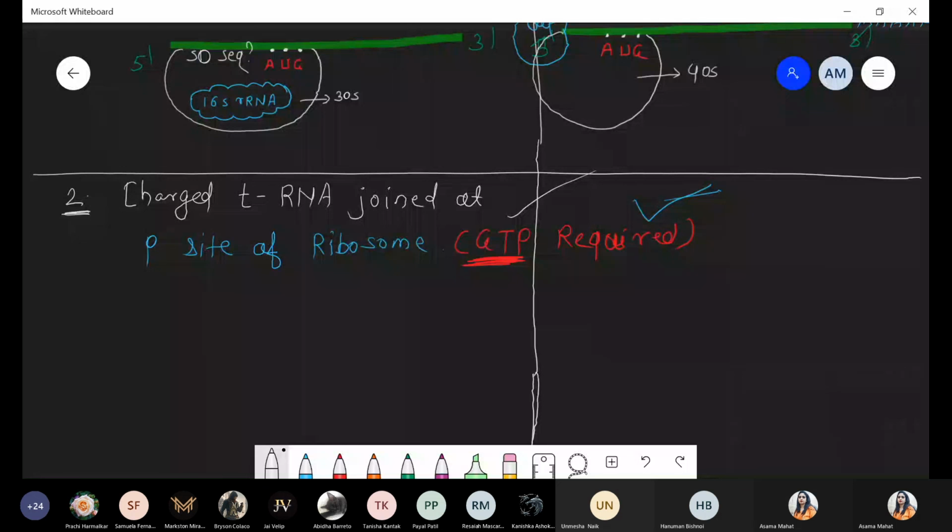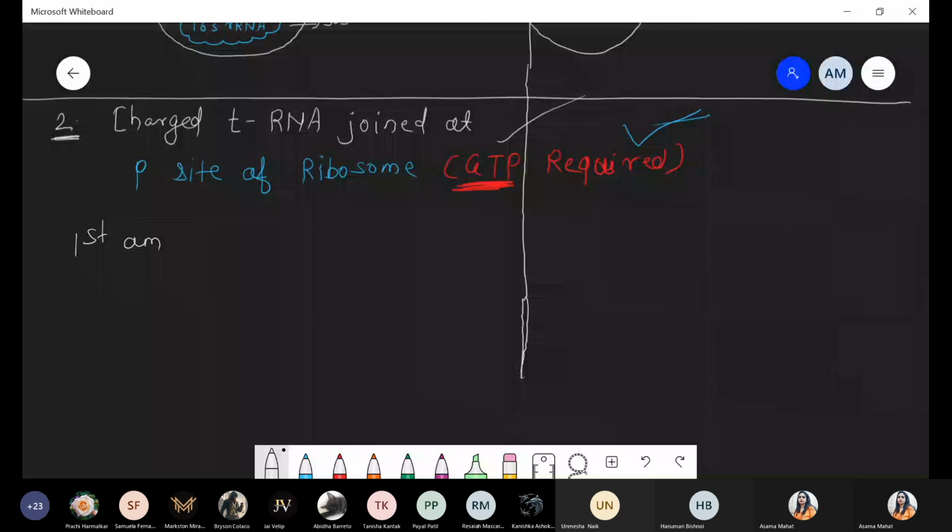So another condition when we are talking about in case of eukaryotic system, the first amino acid which is added is simply methionine, or these are also called non-formyl methionine.